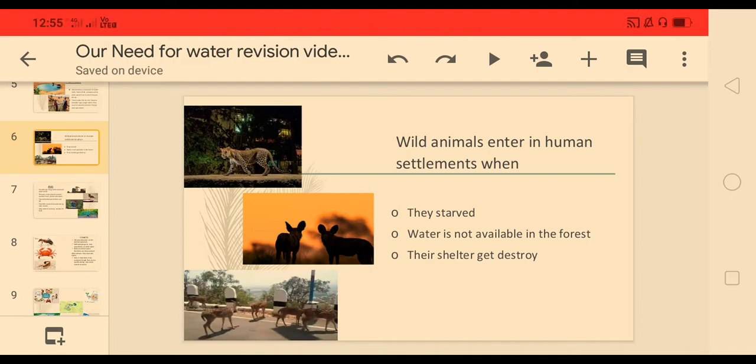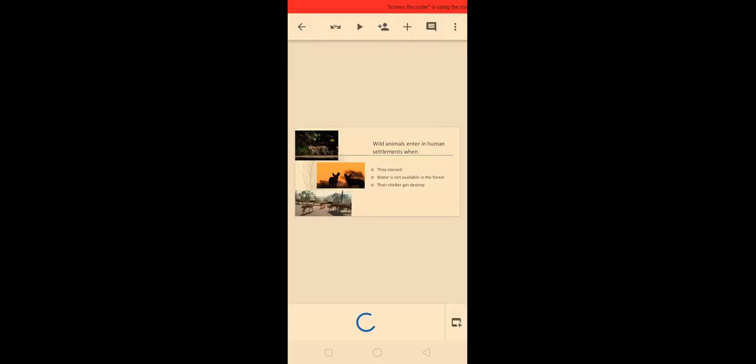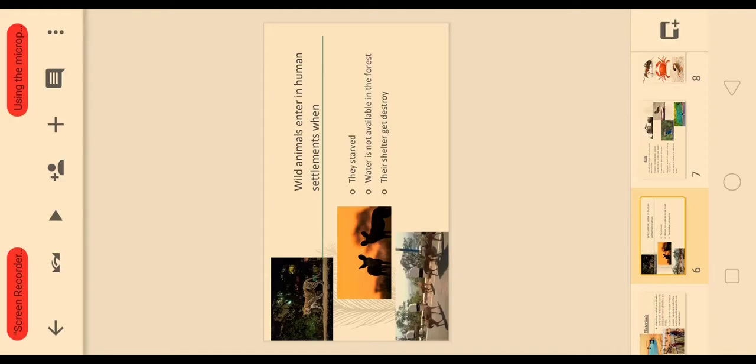That time, how do they get water? So when they are not getting water for drinking, that time wild animals enter human settlements. And the third one is when their shelter gets destroyed. You have seen that many jungles have been destroyed. We human beings cut the trees for our settlements, so that time their natural homes, natural shelters, get destroyed. That time this kind of wild animals enter human settlements.